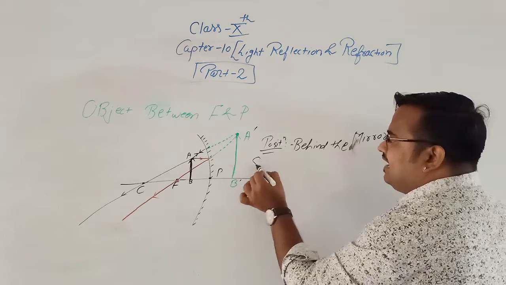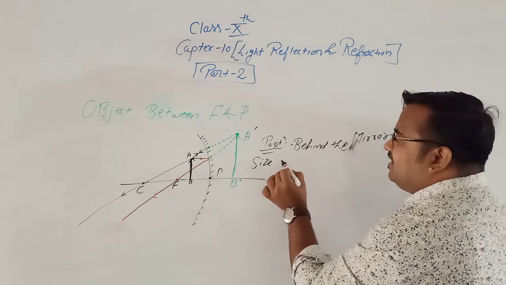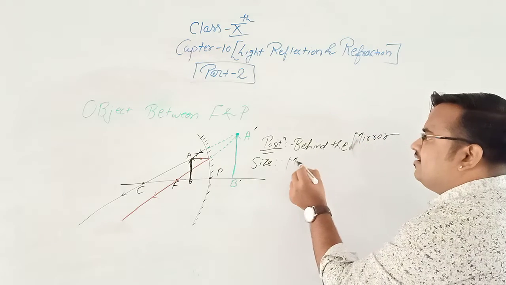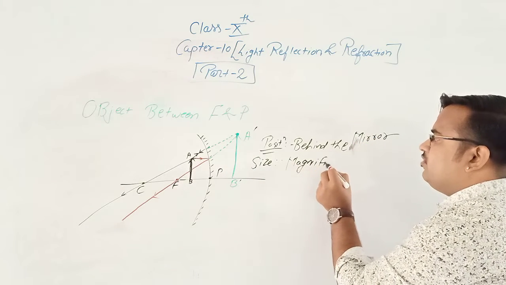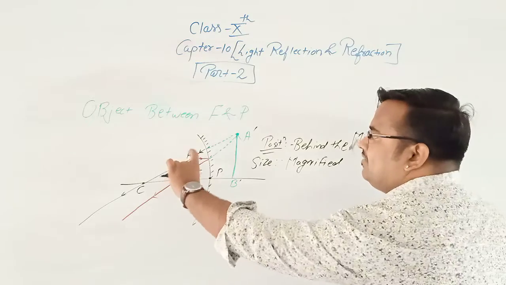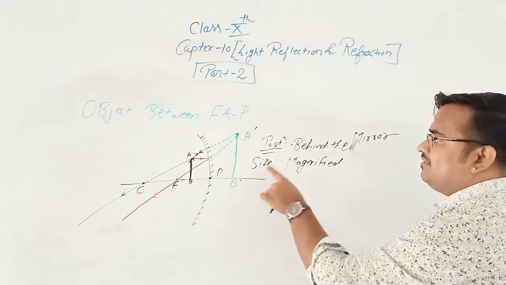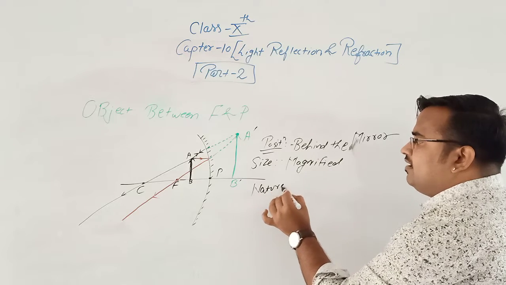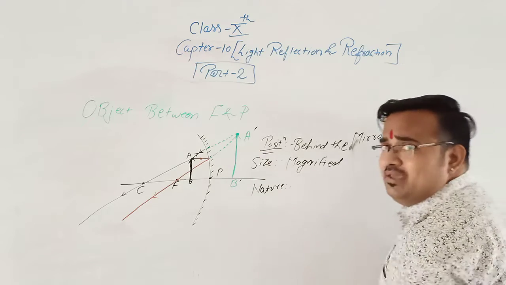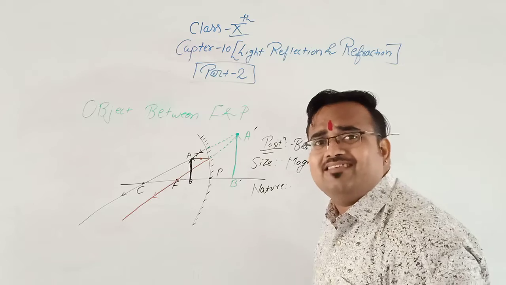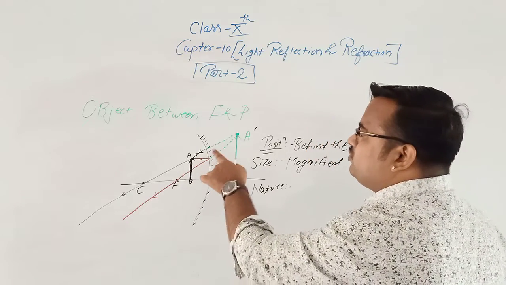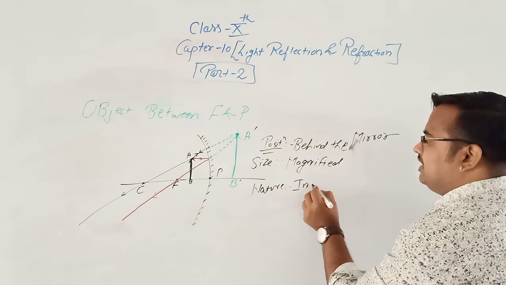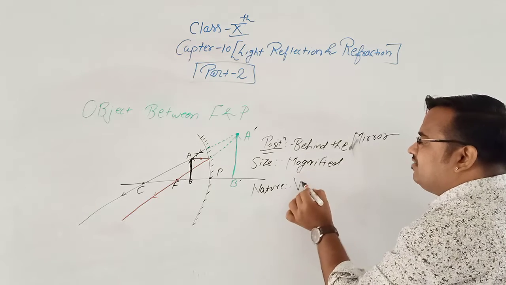Okay, what is the size of the image? We can see very clearly the size of the image is magnified, or enlarged. Object size, image size. So the size of the image is magnified. Position, size, nature. What is the nature of the image? Is it a real image? No. Why is this not a real image? Because we have produced two incident rays. That means it is imaginary, or imaginary we can write it is a virtual image.